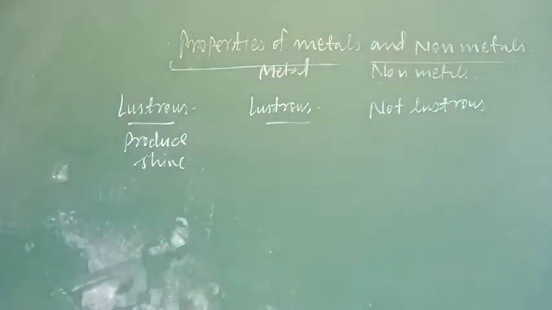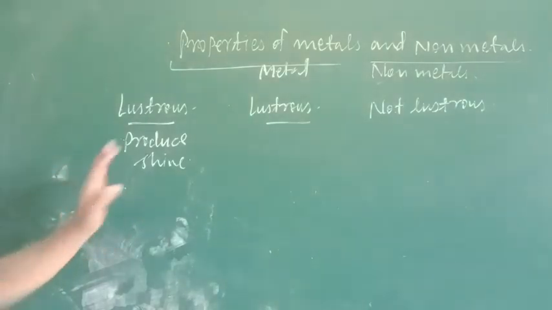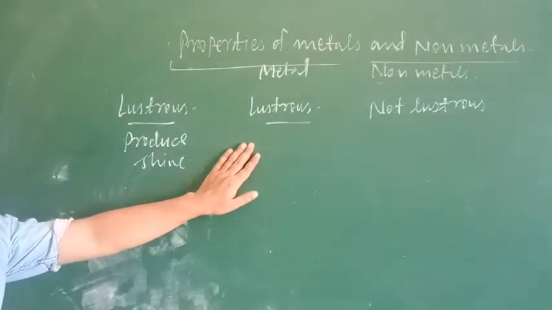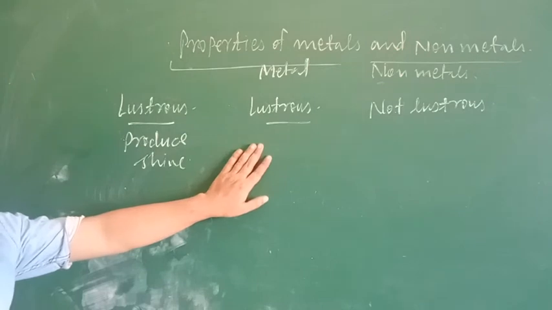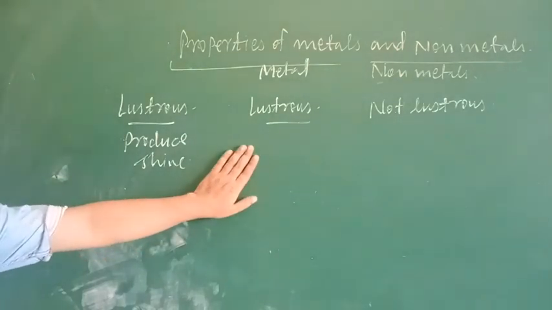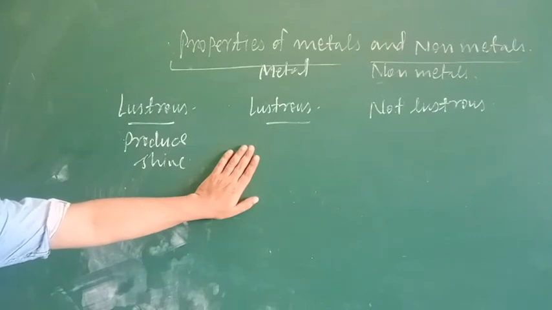This is the property. In the same way I can discuss other properties, like toughness and hardness. Metals are hard in nature except sodium and potassium, which are soft metals.